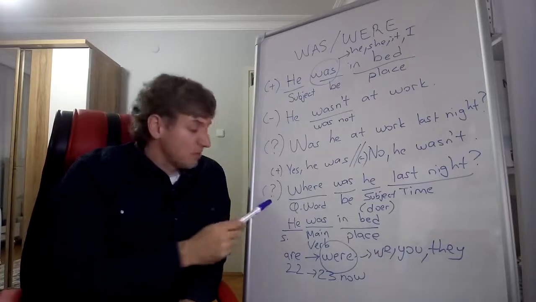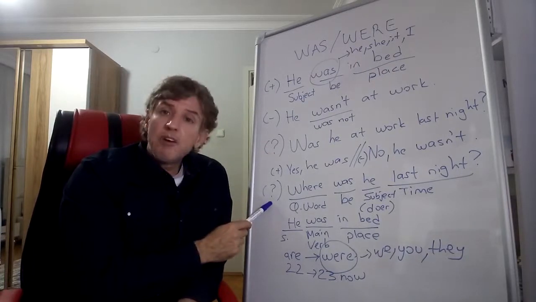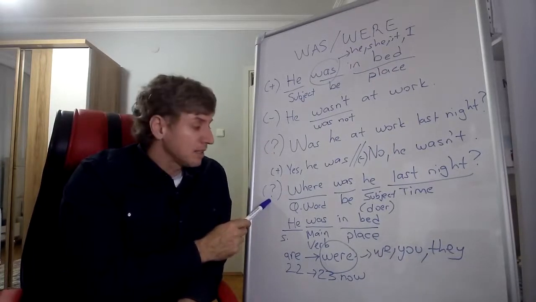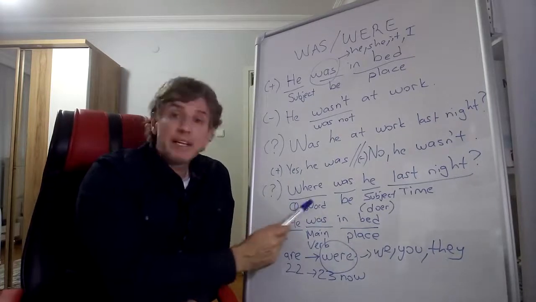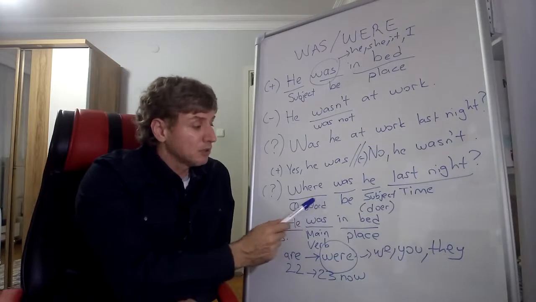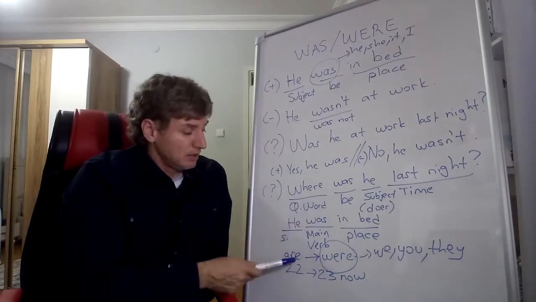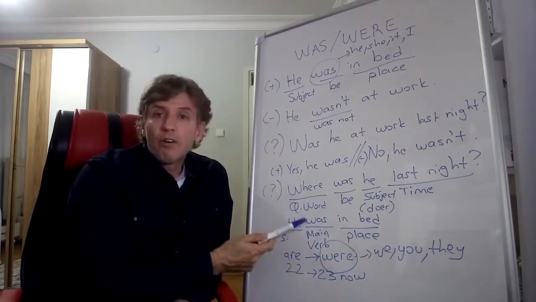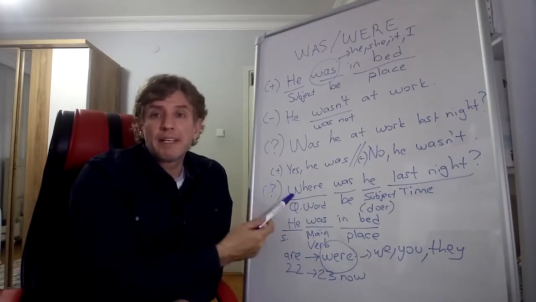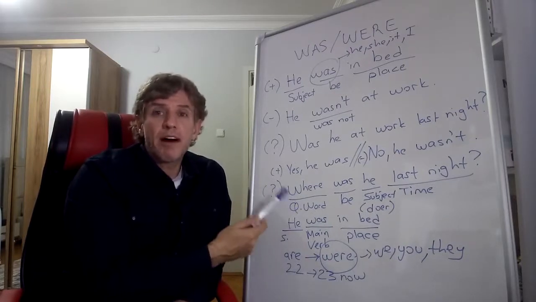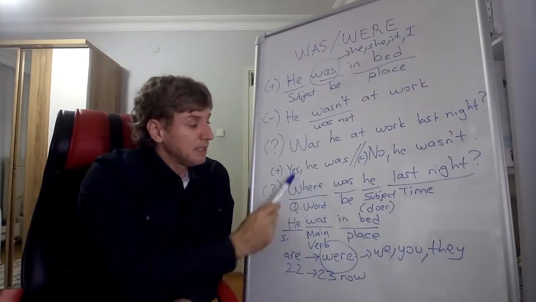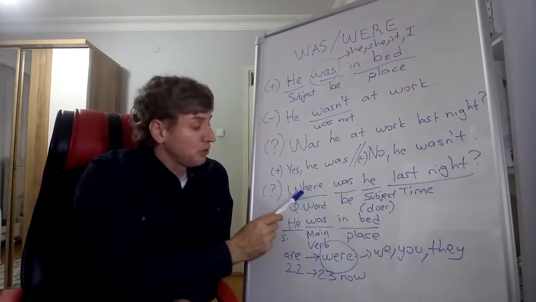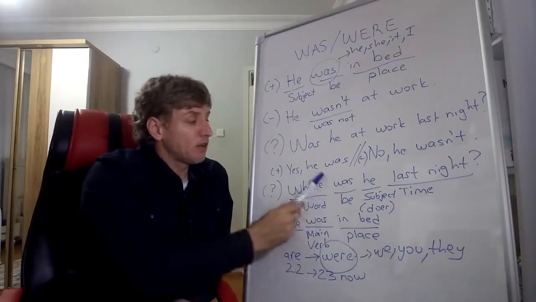On the other hand, with information questions, we put question words at the very beginning of the questions, okay? So here is where, or how, or how much, how many, when, why, okay? These question words are usually used at the very beginning of the questions.